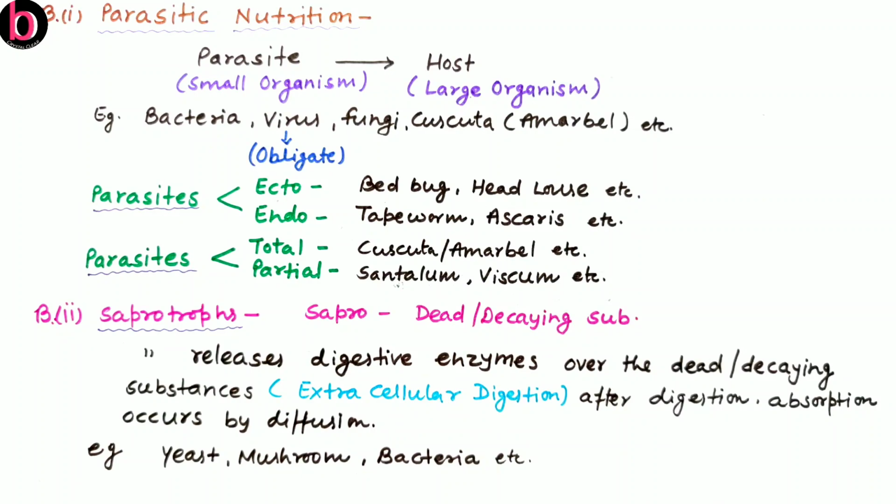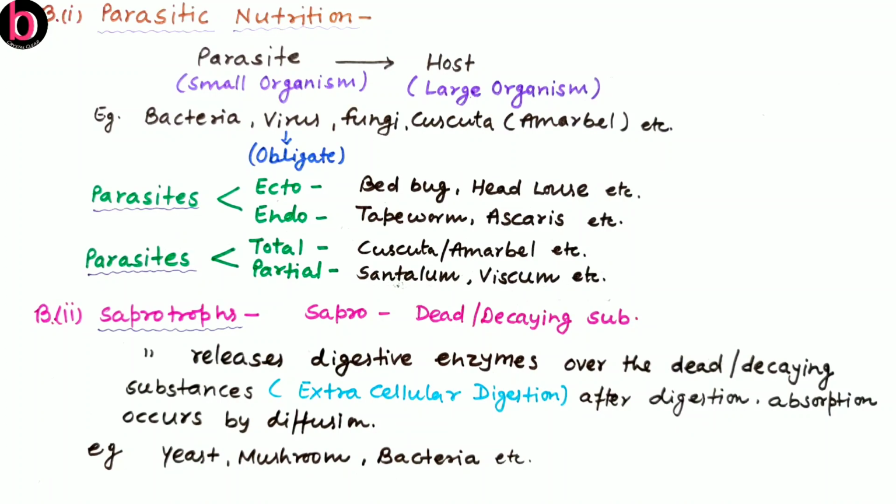So saprotrophs are very unique in nature. They first release their digestive juices, or we can say digestive enzymes, over their dead or decaying food material, and when the substance is digested, then by the process of diffusion, that digested food material is taken in, or we can say is absorbed, by these organisms. So here the mode of digestion is outside the body, so we can say extracellular digestion, meaning digestion occurs outside the cell, outside the body.